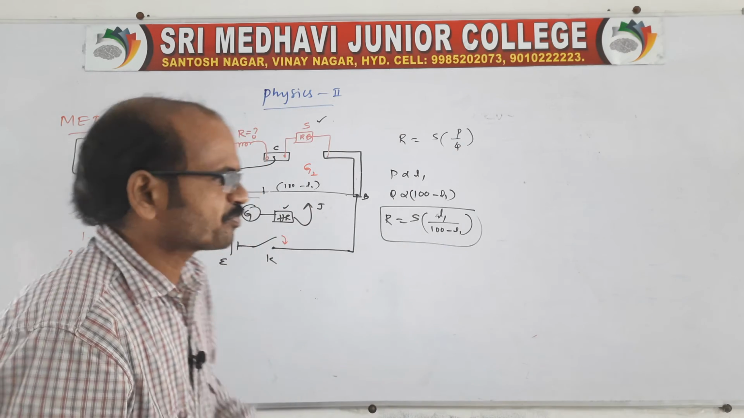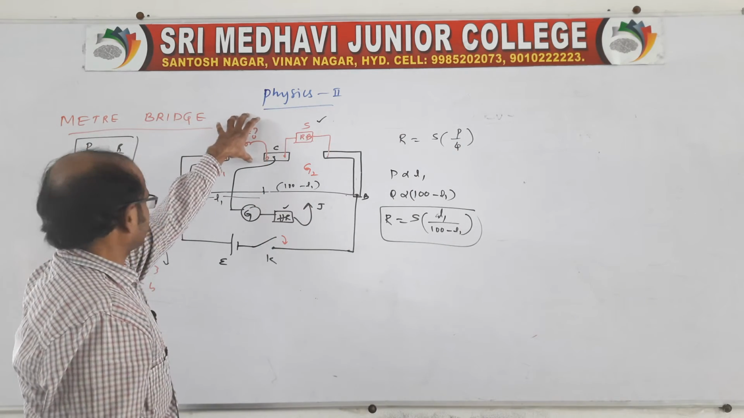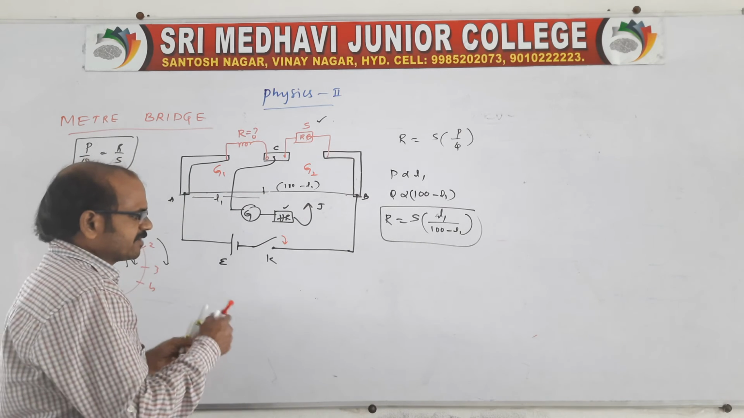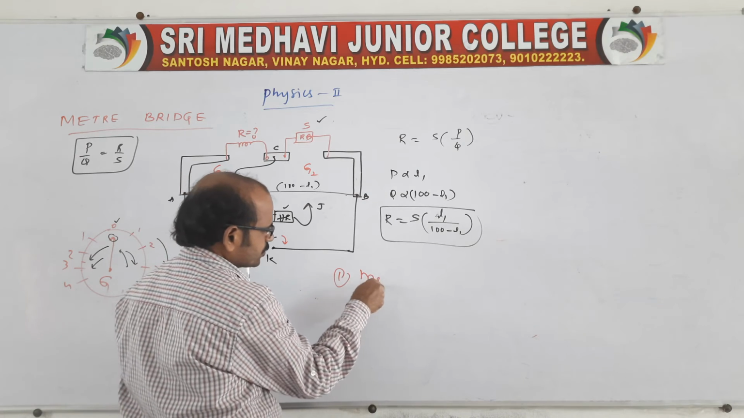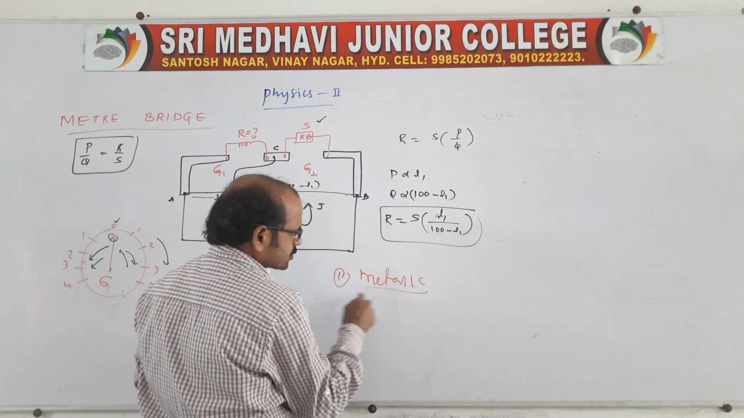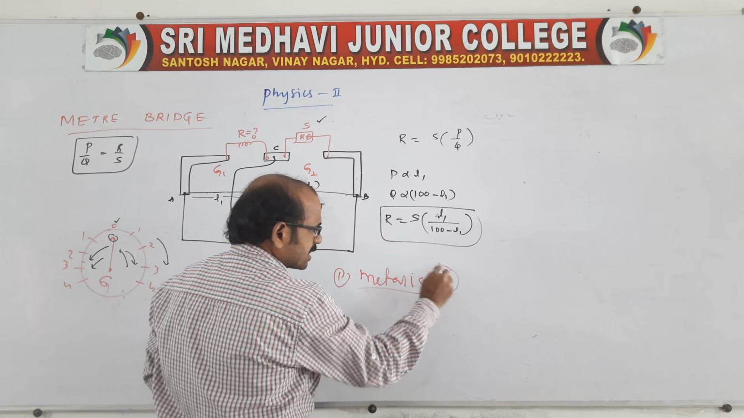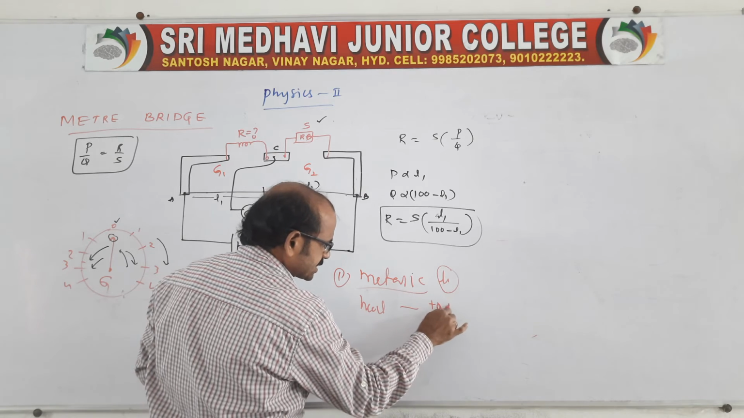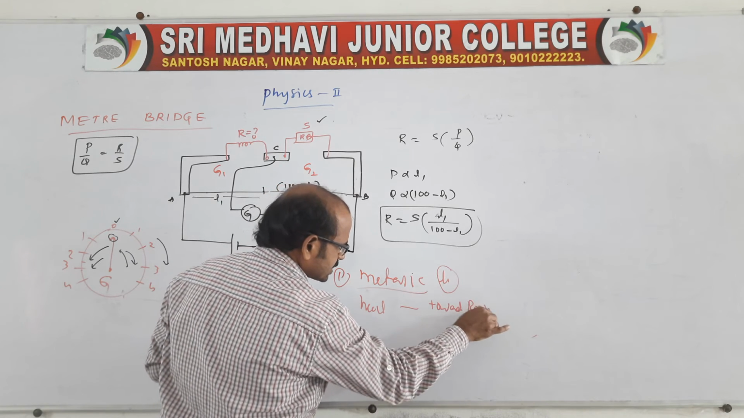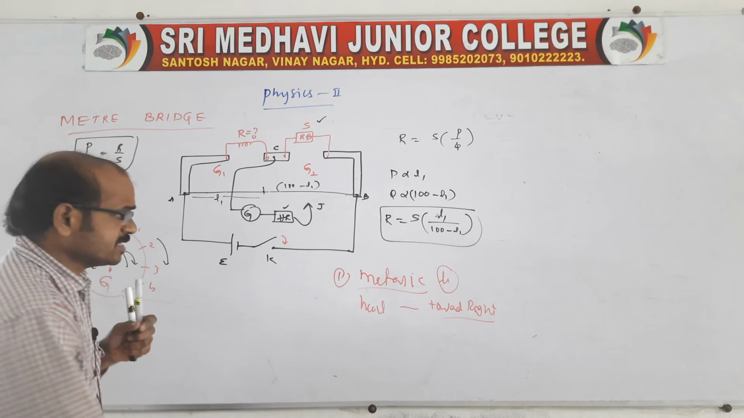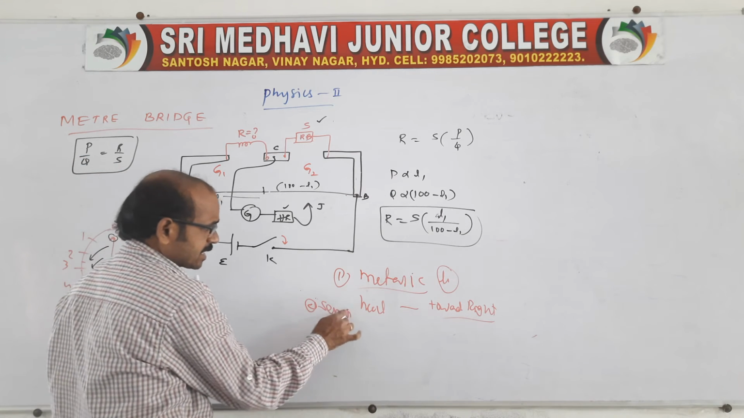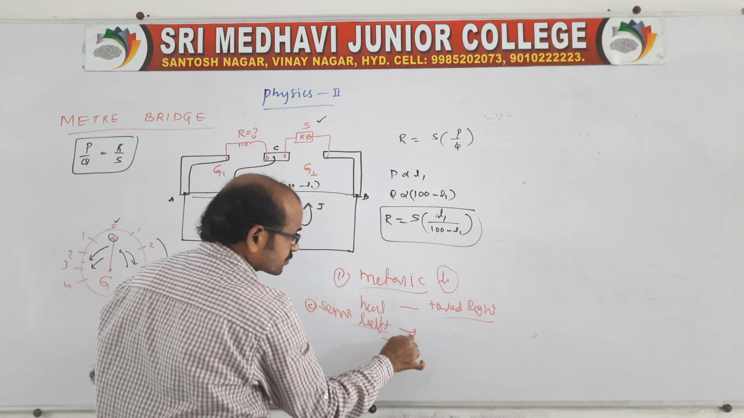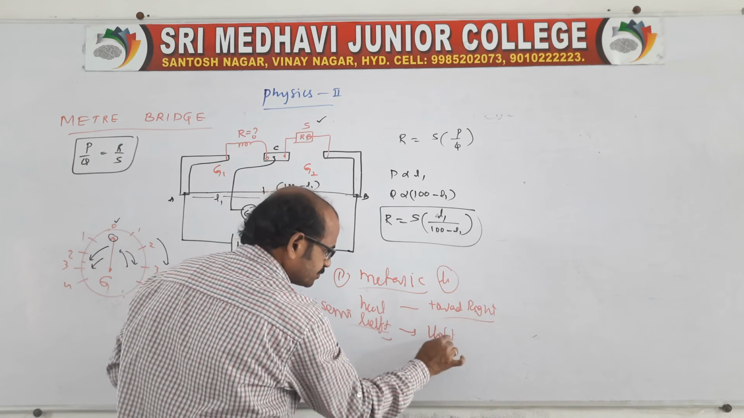The first point I am telling: in the left gap there is a metallic conductor connected, you say metallic conductor, right? If it is connected in the left gap and it is heated, therefore the balance point is shifted towards the right. If I say a semiconductor is connected in the left gap only, and it is heated, therefore the balance point is shifted towards the left only.